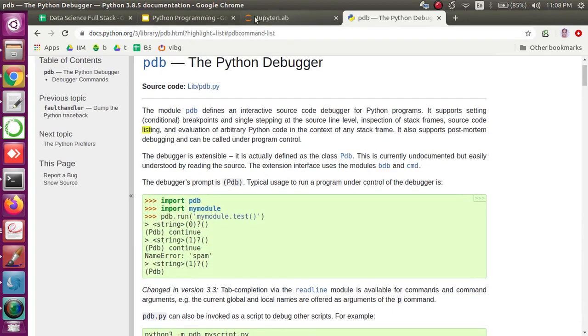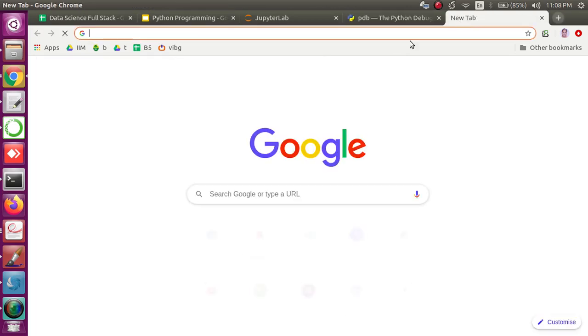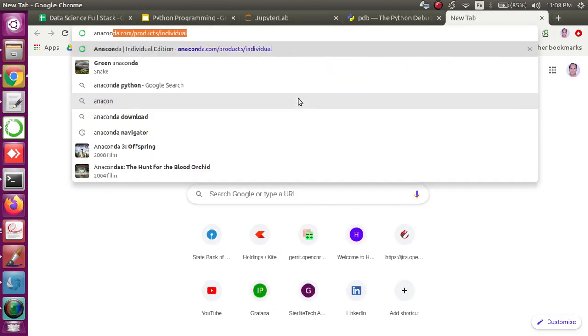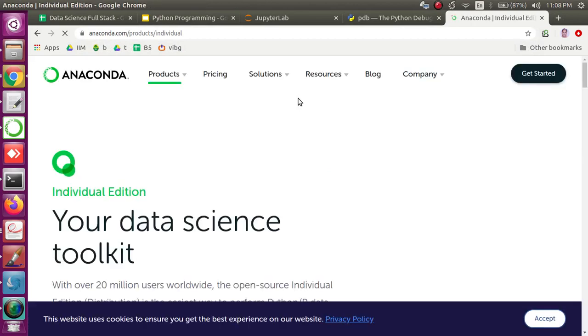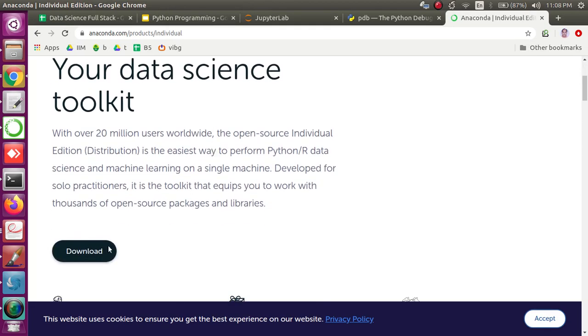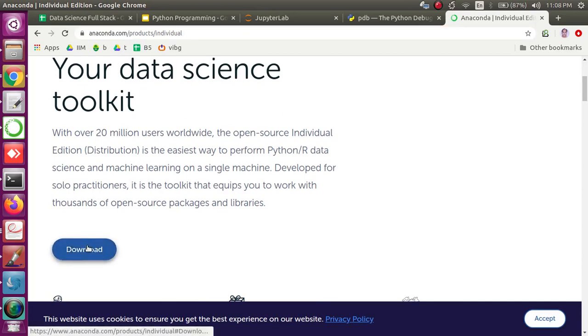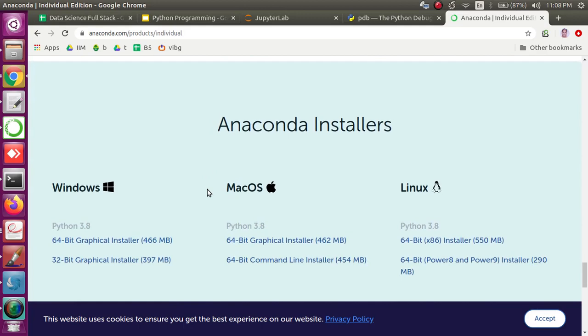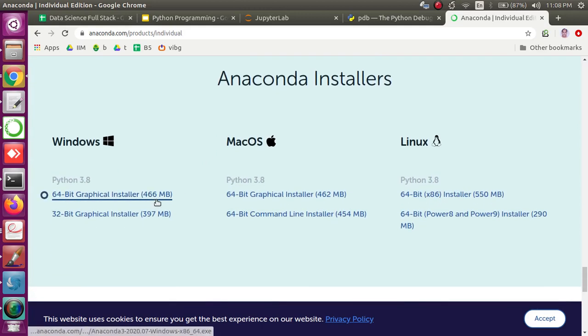Okay, so that is about the basic installer, and there is something called Anaconda. Okay, if you have heard about this, this is a suite of software where we get some of the popularly used IDEs available in the market, right? So Anaconda is a suite of software. You go to anaconda.com, it's the official site of Anaconda. You click on download, it takes you to the page where you will find the downloadables for your operating system. Okay, so whatever OS you are using, you can go ahead and install.